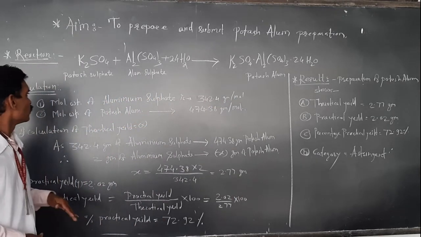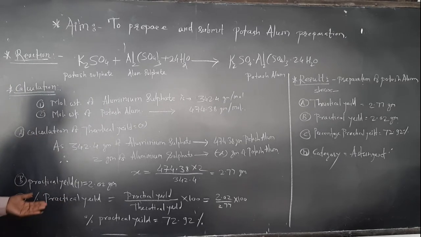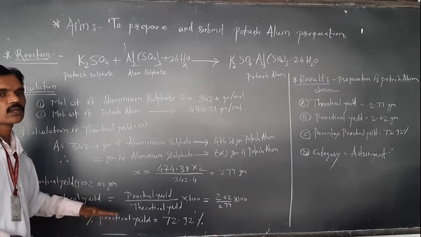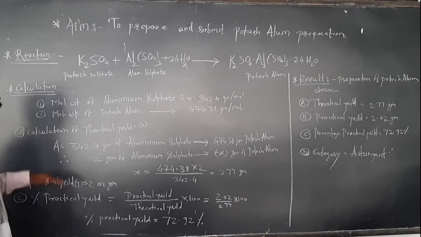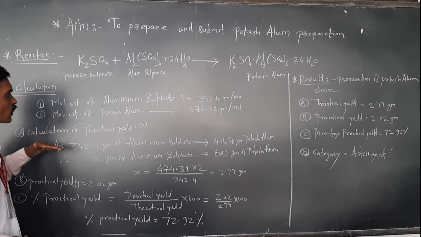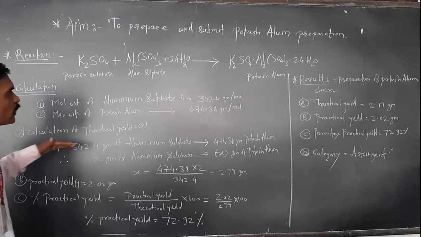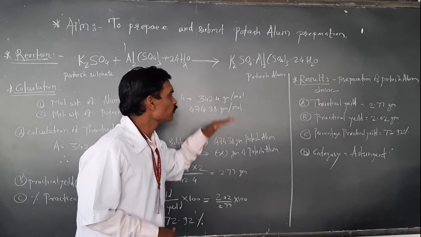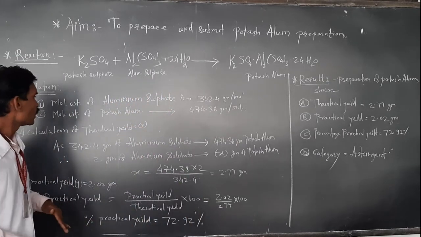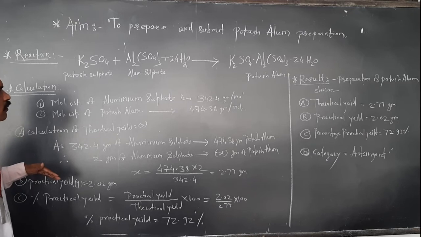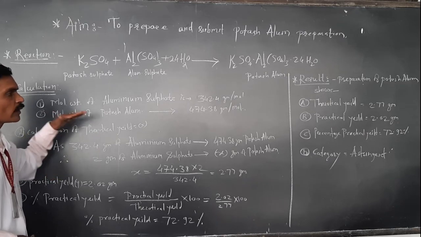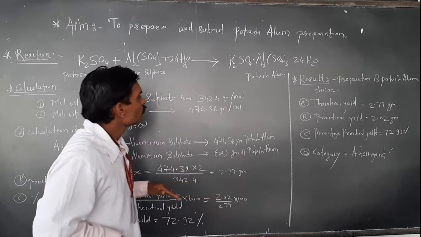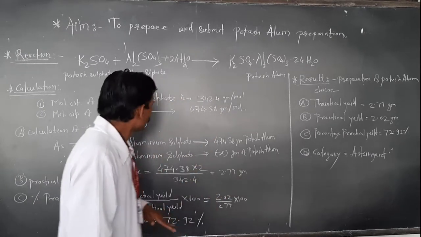For the calculation part, first of all we have to calculate theoretically, then we have to calculate the percentage practically. For the theoretical yield, we require the molecular weight of aluminum sulfate, which is 342.4 gram per mole. Similarly, our product is potash alum. The molecular weight of potash alum is 474.38 gram per mole.